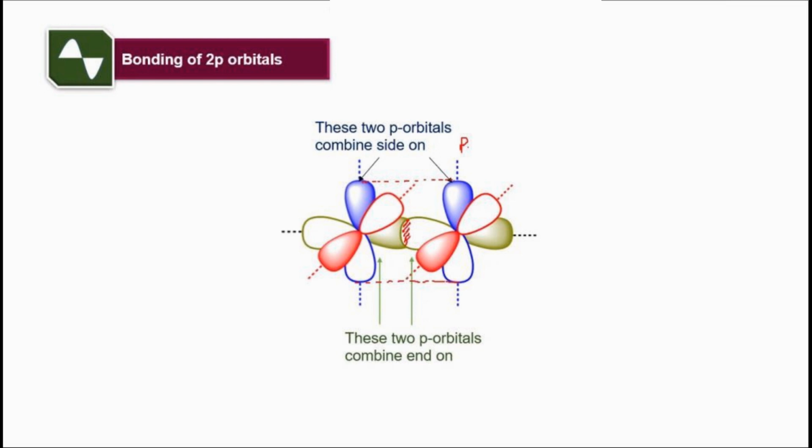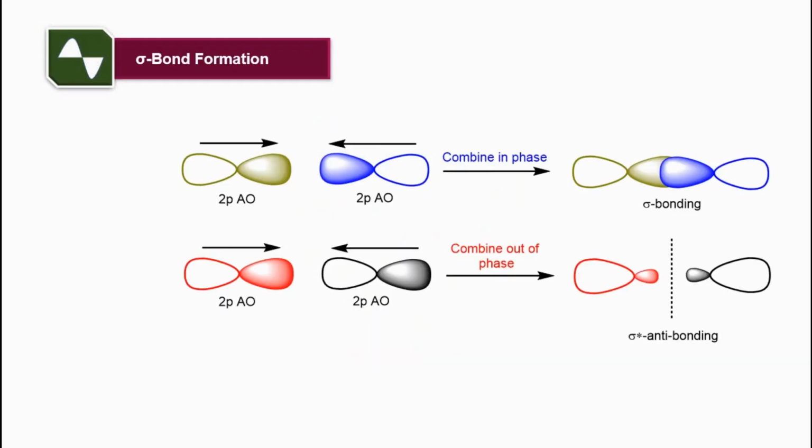So coming to the formation of the sigma bond, it can be formed only by the end-on overlap of the two p orbitals. The electron density of the sigma bond will be in between the two nuclei. And you can see here this is symmetrical about this axis joining the nuclei.